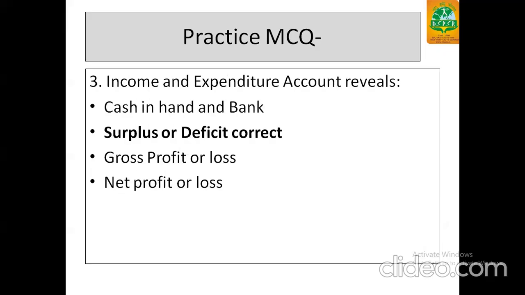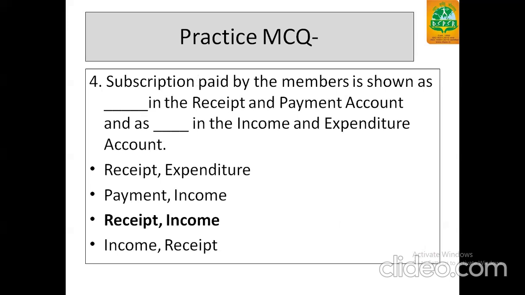Income and expenditure account reveals surplus and deficit, not profit, not gross profit, not cash in hand or cash in bank. Income and expenditure always reveals the surplus and deficit. Fourth part: subscription paid by members is a receipt in the receipt and payment account because it is the main purpose income for the not-for-profit organization.